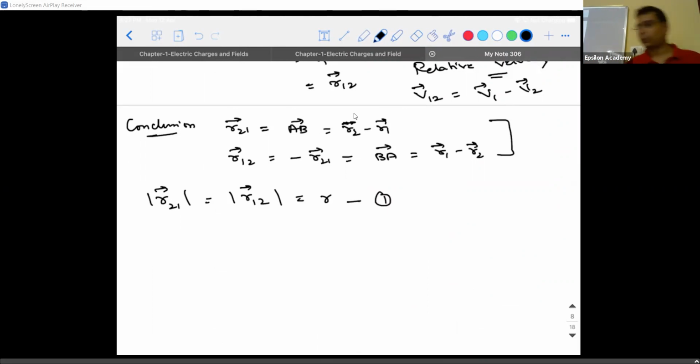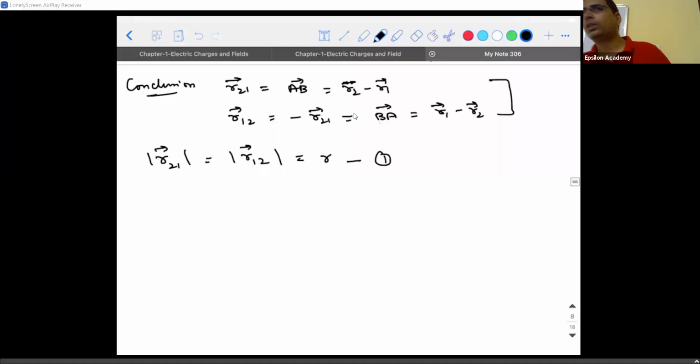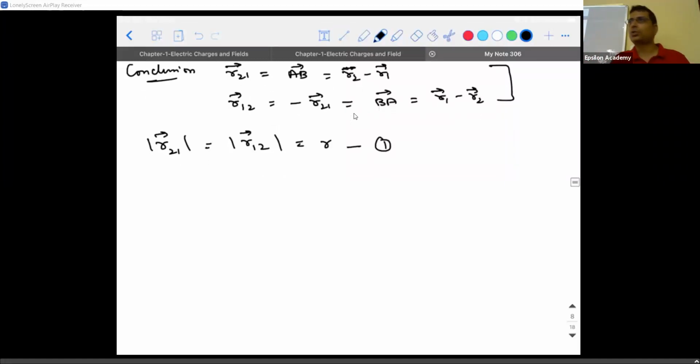Now what are we supposed to do? We are trying to do all these things only to give a direction to the already known magnitude. Magnitude is a simple task: Q1 Q2 divided by 4 pi epsilon naught R square. But what is the unit vector you are going to give to it is the question. For that, we will take a free body diagram of both the charges. In the sense, I'm only concentrating on those 2 charges, and I'm going to see what are all the forces they are going to experience.